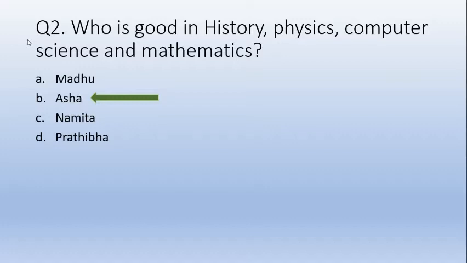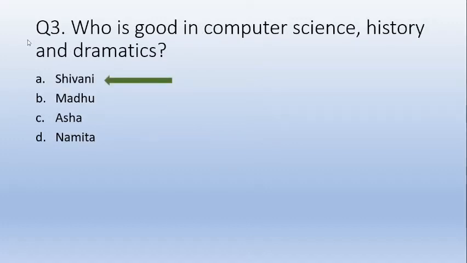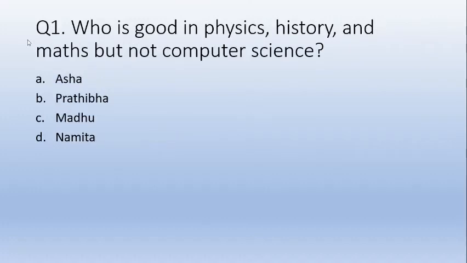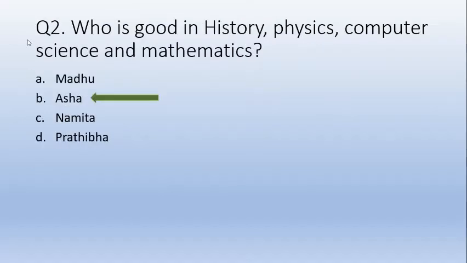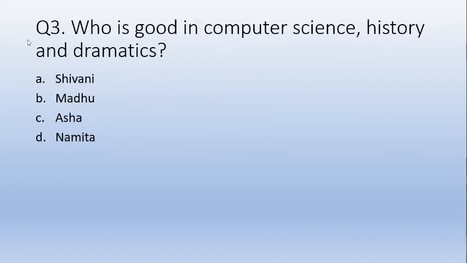Now, let's take a look at the other form. This is the question: who is good in computer science, history, and dramatics? Again, Shivani. If you take a look at the initial table, I'll show you. See, the entire answers are here. You can take a look at this and then answer it accordingly. So that's how it's done, and that's a very easy method to solve questions like these.